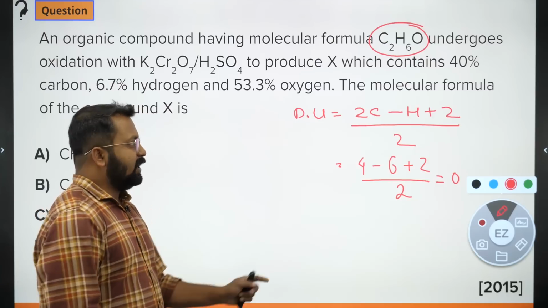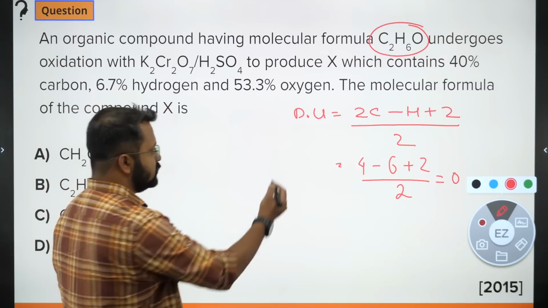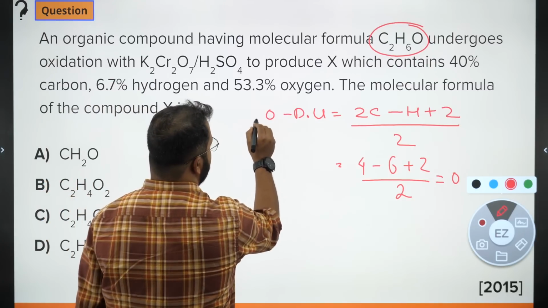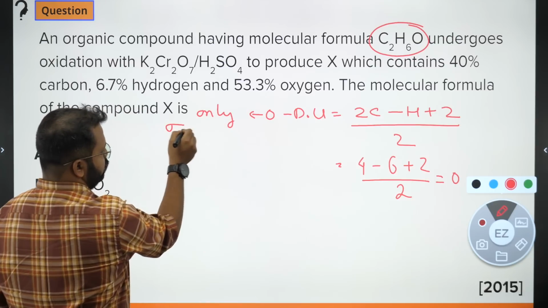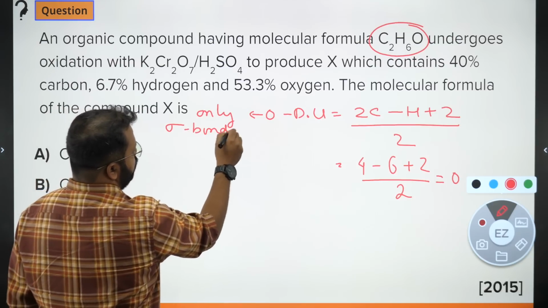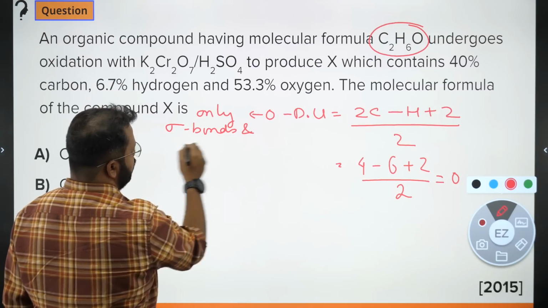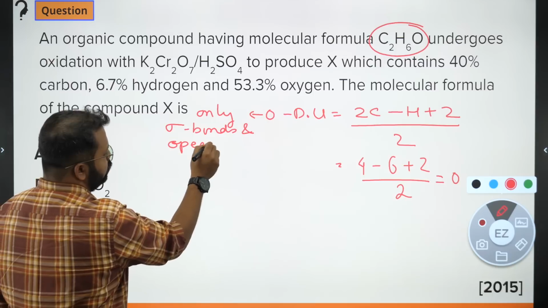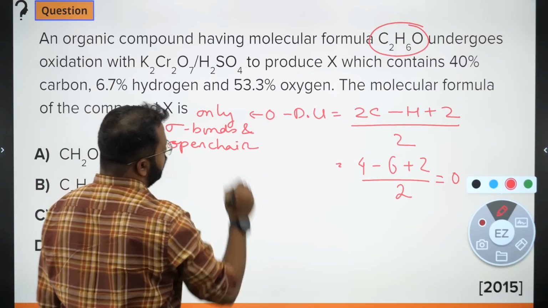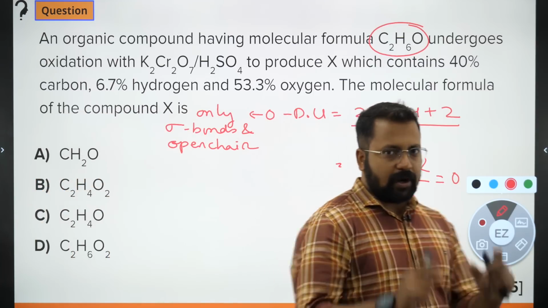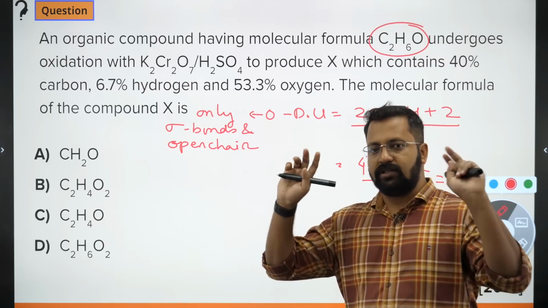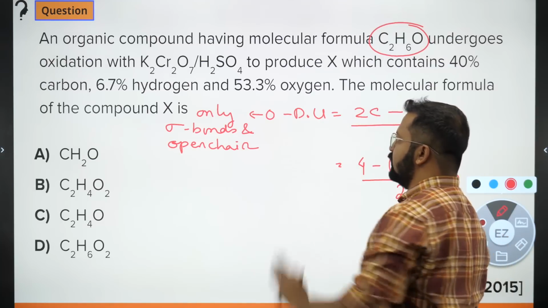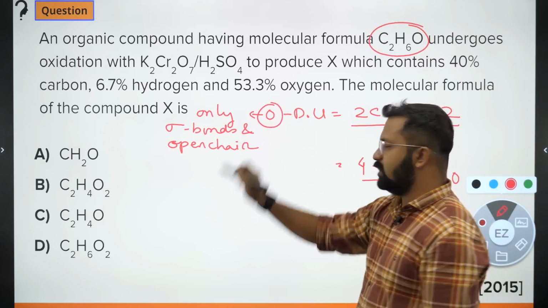Now, if the degree of unsaturation is 0, it means only sigma bonds and open chain. So, if I look at the molecule, it should have only sigma bonds and it should have an open chain structure. That is signified by a degree of unsaturation value of 0.